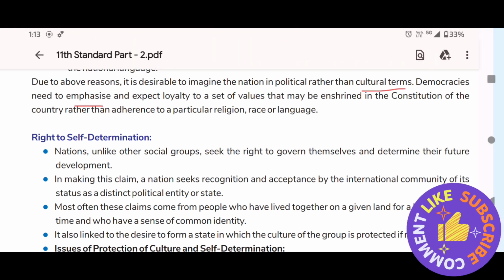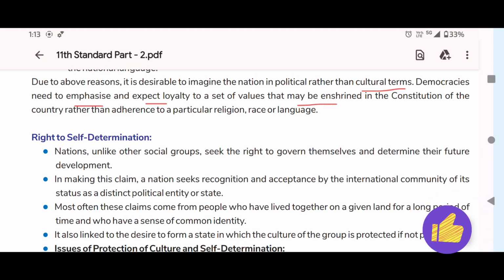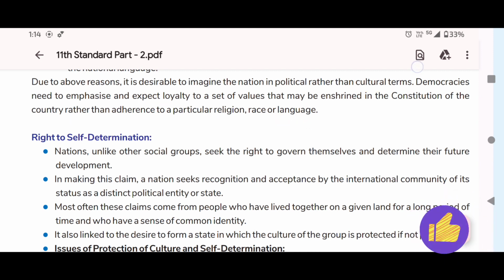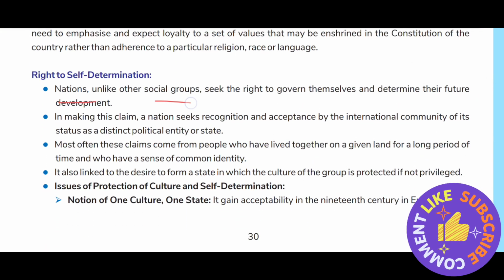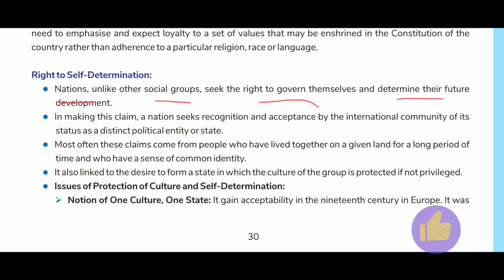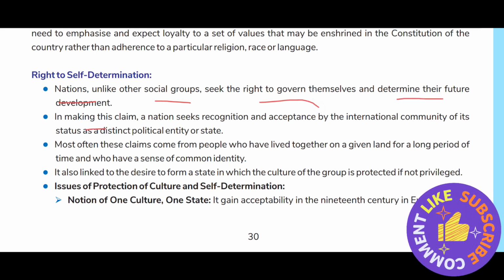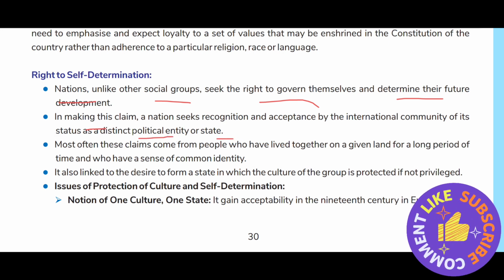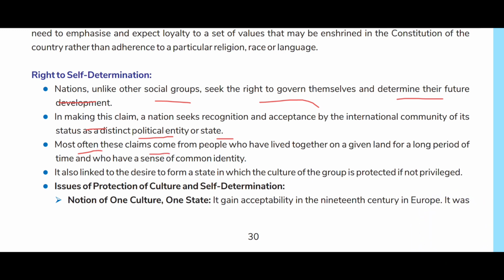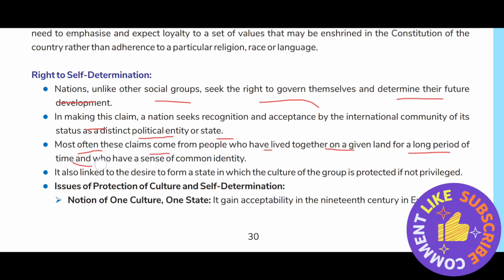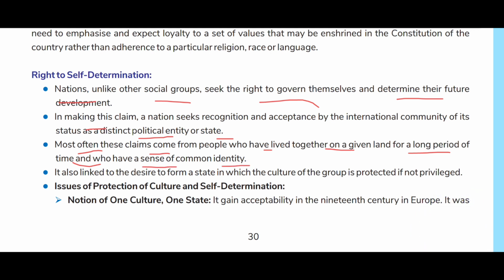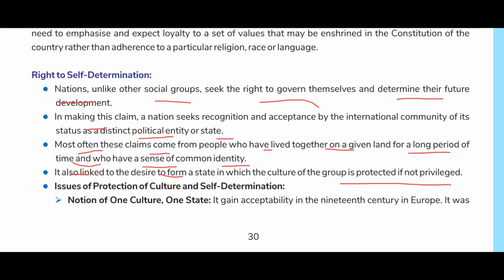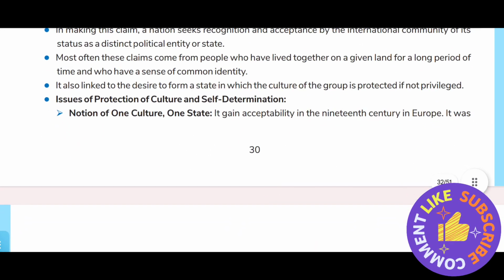Democracies need to emphasize and expect loyalty to a set of values that may be enshrined in the constitution of the country, rather than adherence to a particular religion, race, or language. Right to self-determination: nations, unlike other social groups, seek the right to govern themselves and determine their future development. In making this claim, a nation seeks recognition and acceptance by the international community of its status as a distinct political entity or state. Most often, these claims come from people who have lived together on a given land for a long period of time and who have a sense of common identity. It is also linked to the desire to form a state in which the culture of the group is protected, if not privileged. So, what are the issues of protection of culture and self-determination?